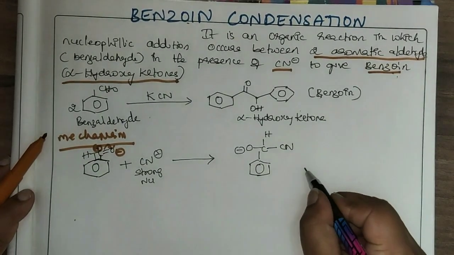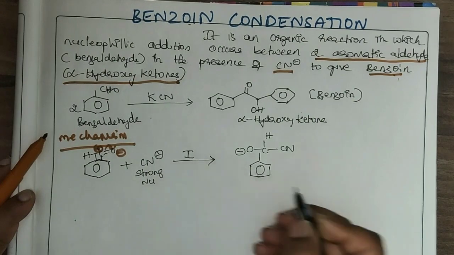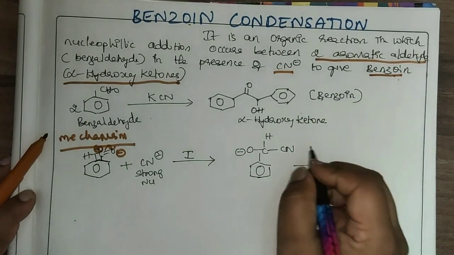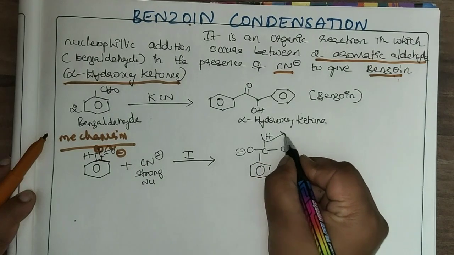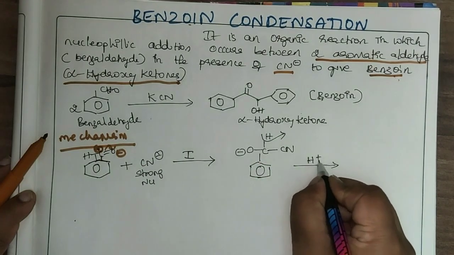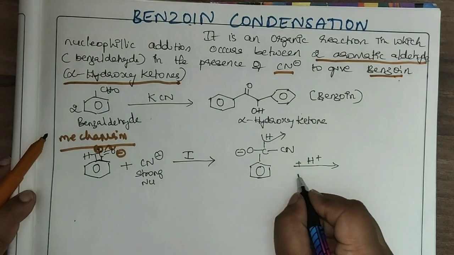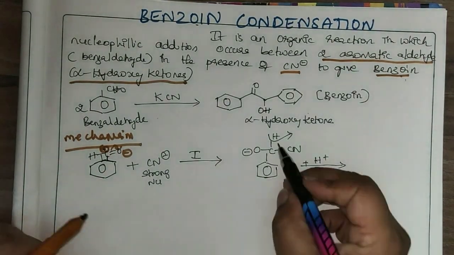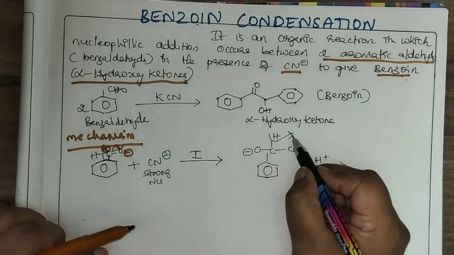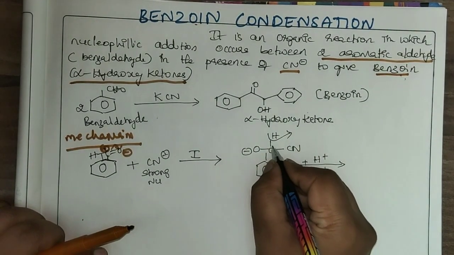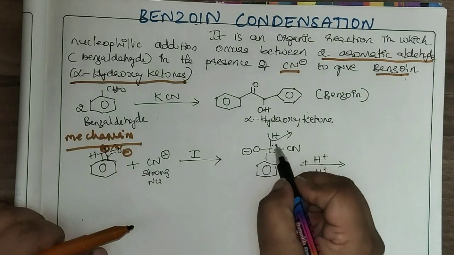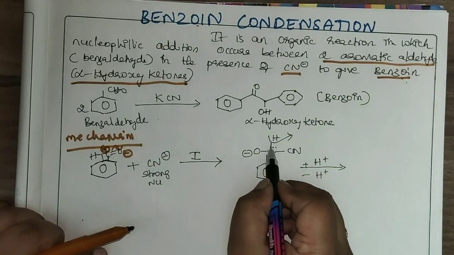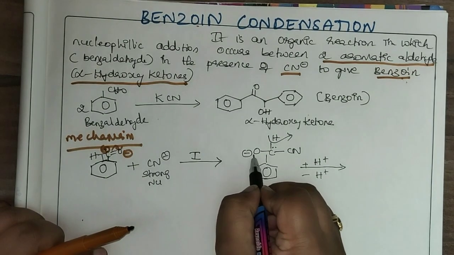Now in the next step, the second step, removal of a proton and addition of a proton occur together. This proton will go by giving its electrons to the carbon, and this proton removed will attack the electron rich oxygen.